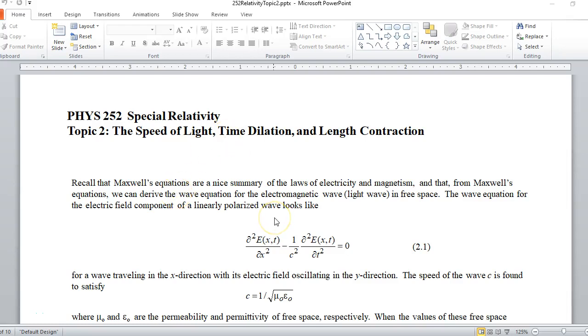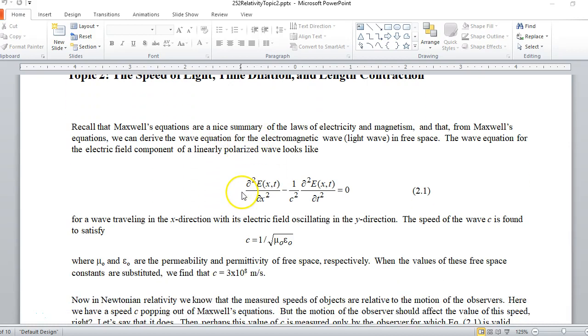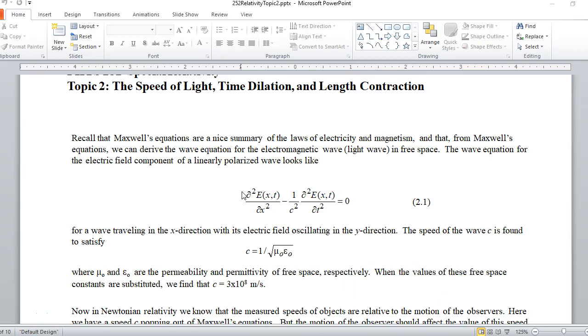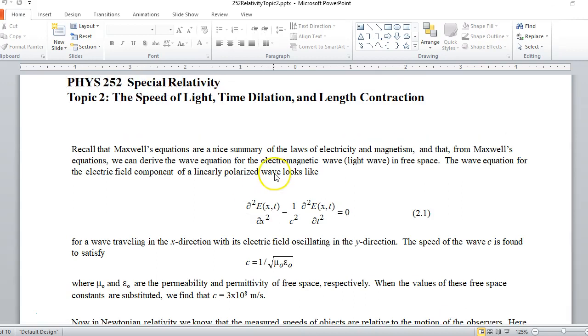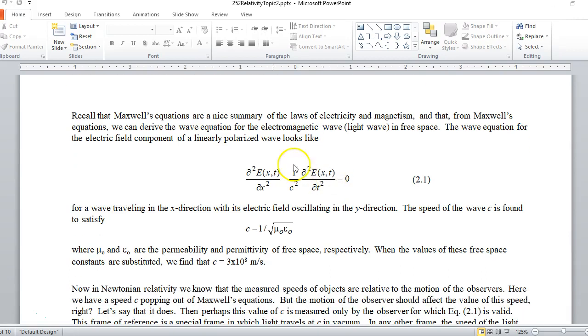Hey guys, special relativity topic 2: the speed of light, time dilation, and length contraction. In a nutshell, what we're going to establish is the principle of the constancy of the speed of light. You guys read and fill in the details, but historically, if you take the wave equation, which you see in 2.1, you actually get a speed for light in vacuum or free space. It's predicted from Maxwell's equations.